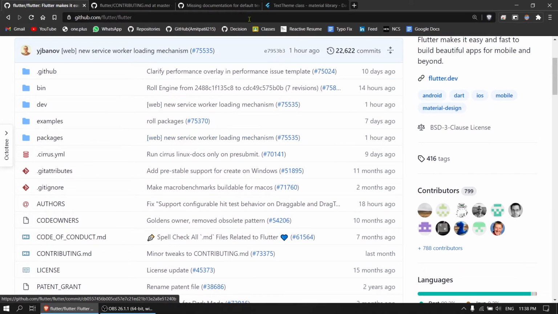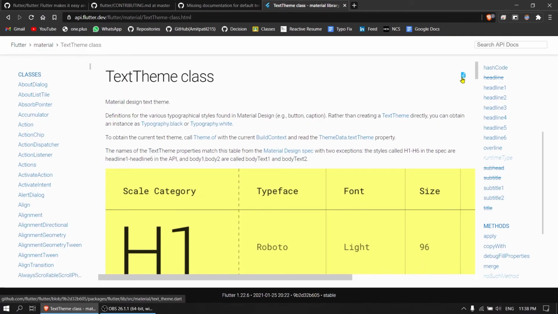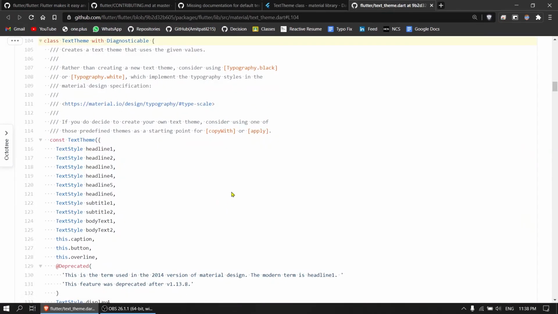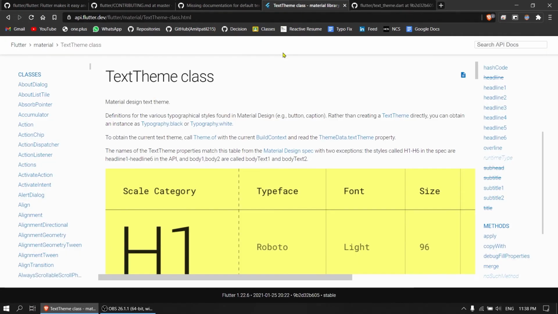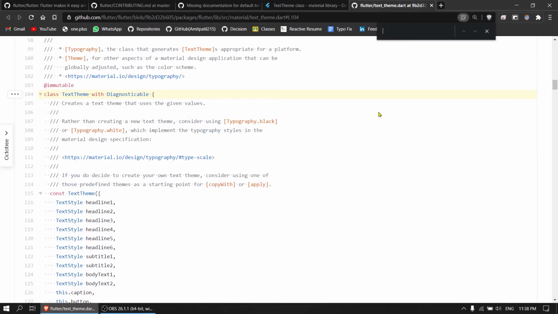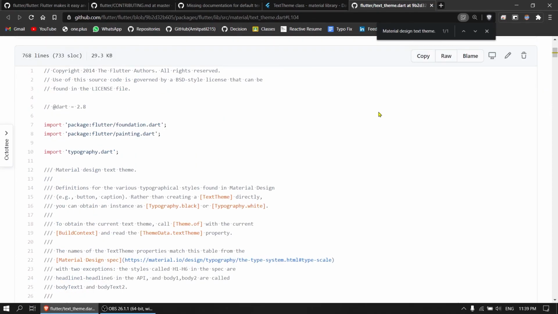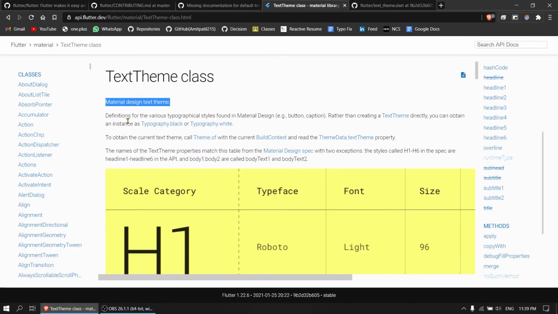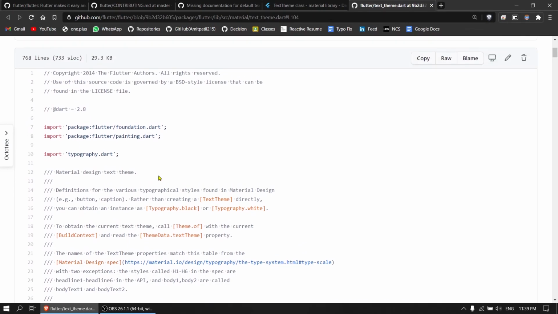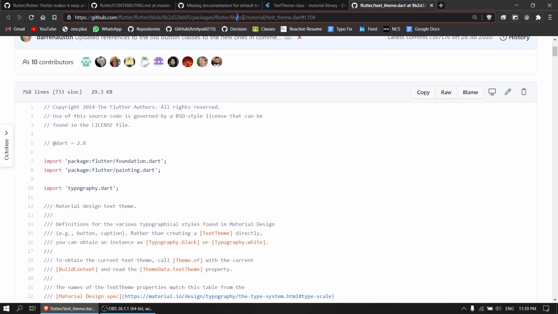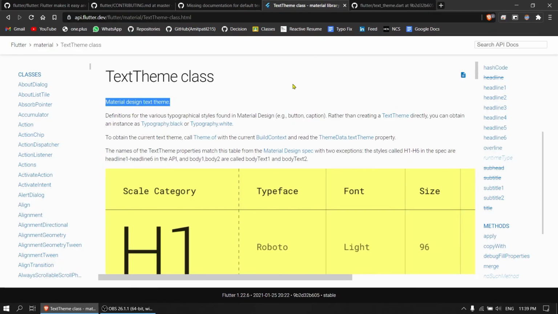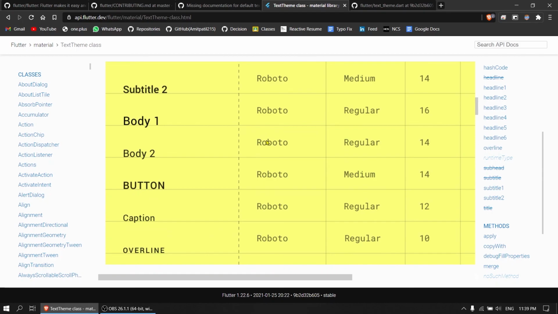So where is that exact file? You can see this blue source code icon. Just click it in another tab and voila, you get all that code. This is the true power. Copy this, go here, press Ctrl F, and paste it. Did you see that we have the material design text, the same definition of the various typography? To find it, you go to flutter, then lib, then src, material, and text theme, and voila, you can write here. That simple. This is how you can start working on the documentation part. See you next.